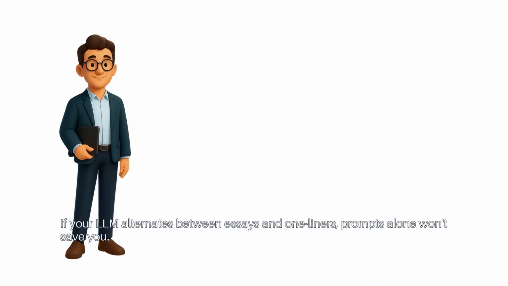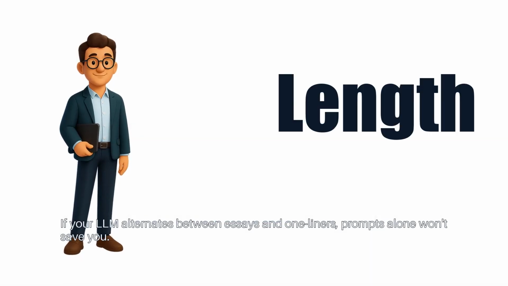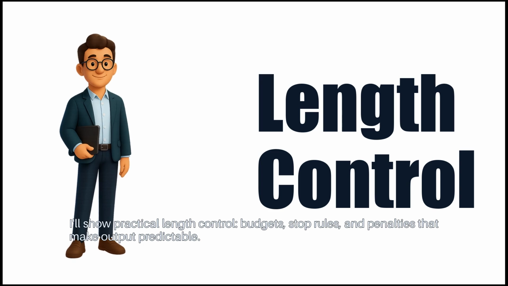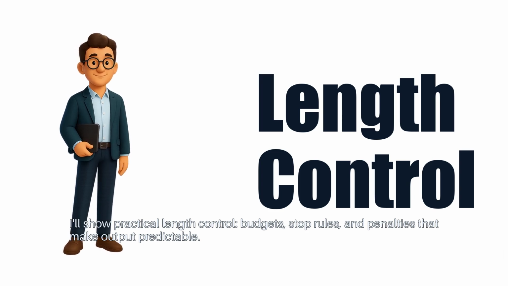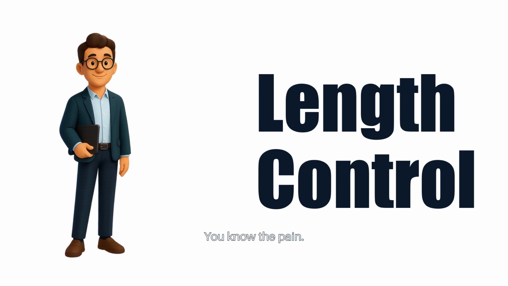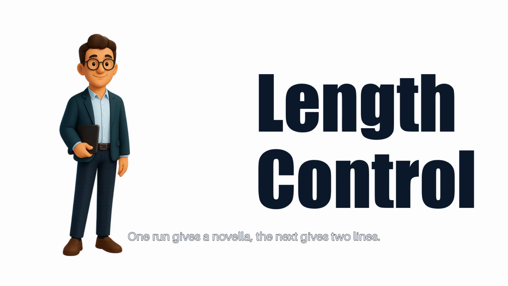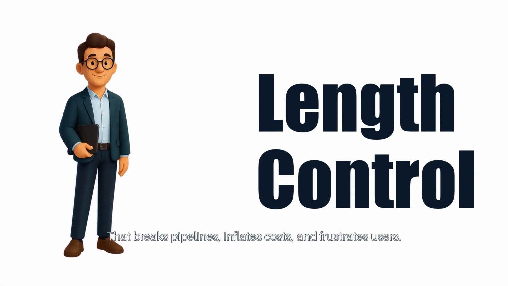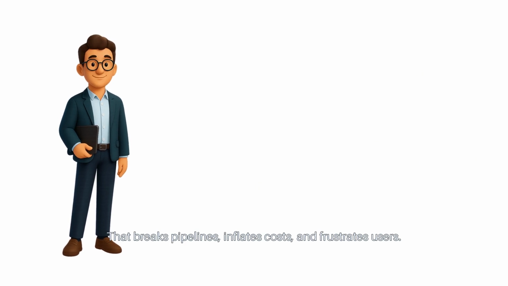If your LLM alternates between essays and one-liners, prompts alone won't save you. I'll show practical length control, budgets, stop rules, and penalties that make output predictable. You know the pain. One run gives a novella. The next gives 2 lines. That breaks pipelines, inflates costs, and frustrates users.